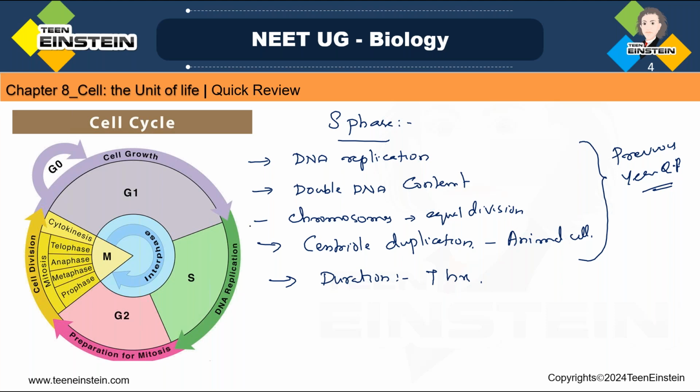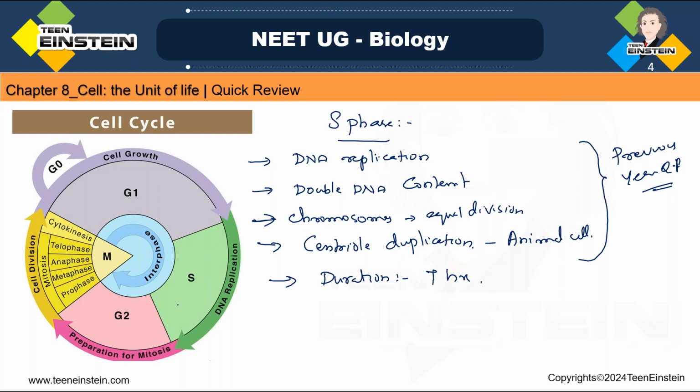As per the demand of the cell division, if everything is fine, the cell will move to the next stage. Here DNA replication is taking place in the synthesis phase, then the chromosomes are getting ready for equal division, and it's moving without any issue.